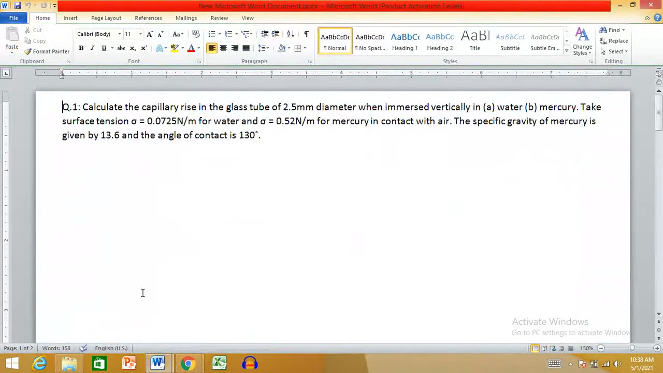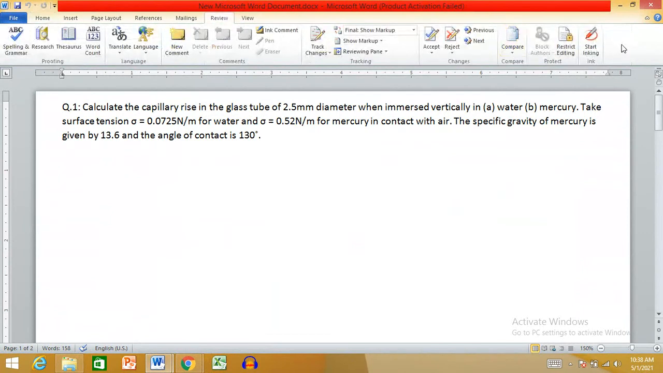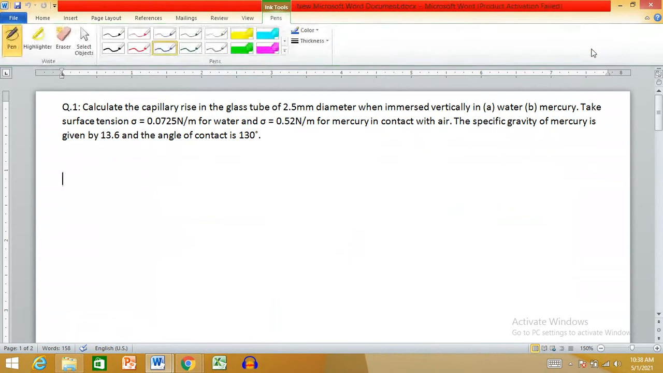Right now, we'll solve a numerical. So, let us come to solve this part. First, we'll consider what is given. We'll read the question and take the given data. Calculate the capillary rise in a glass tube of 2.5 mm diameter. These are the given data.